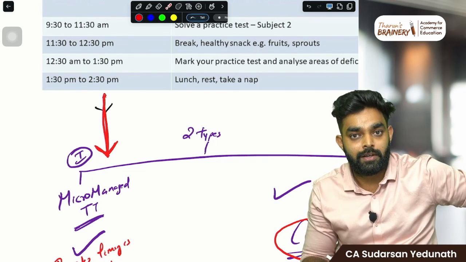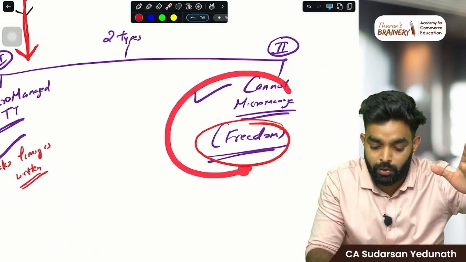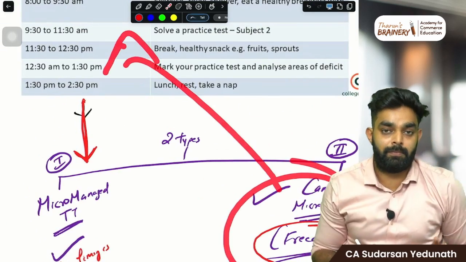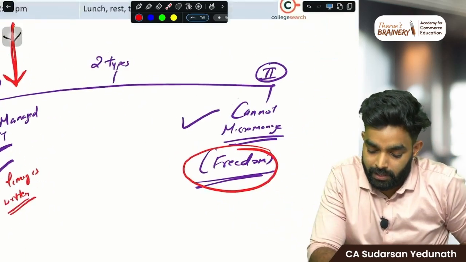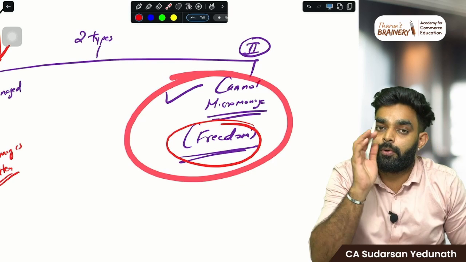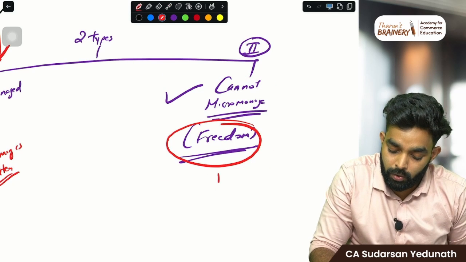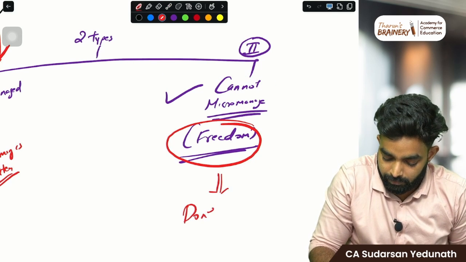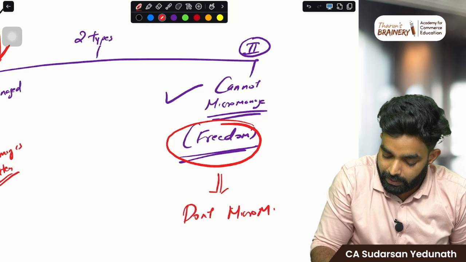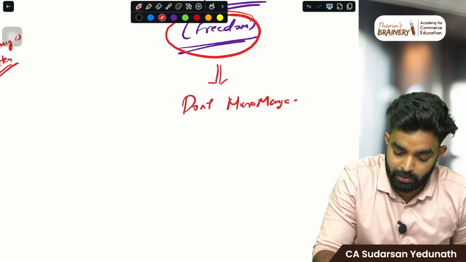Okay, that is another category. Let them do it. No problem with that. But you trying to do this is a problem. That is what I'm addressing here. If you belong to this category, what should you do? Number one thing, don't micromanage. Don't micromanage. This is the number one thing you need to do.